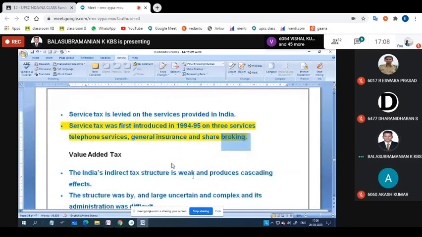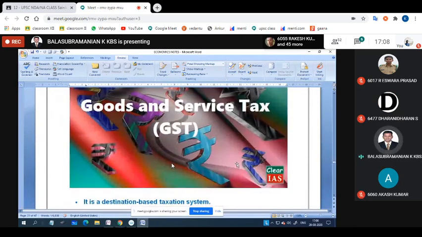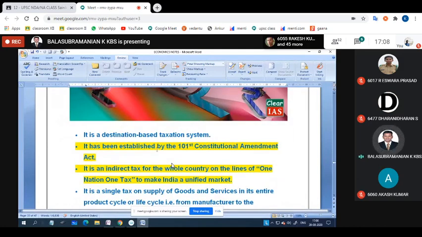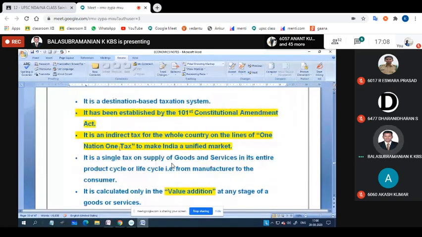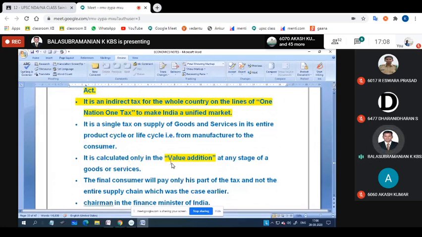Okay, then GST. It is the Modi government's improvement. It has been established by the 101st Constitutional Amendment Act. It is an indirect tax for the whole country, on the line of one nation, one tax, to make India a unified market. It is a single tax on the supply of goods and services in its entire product cycle, from manufacturing to the consumer. It is calculated only on the value addition at any stage of goods and services.